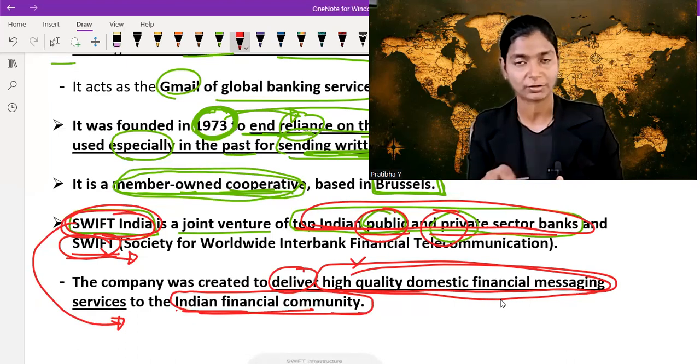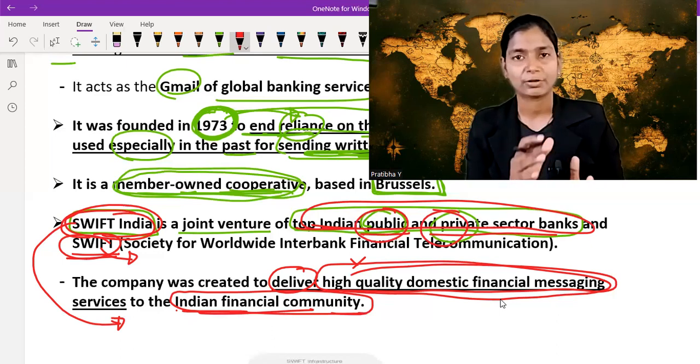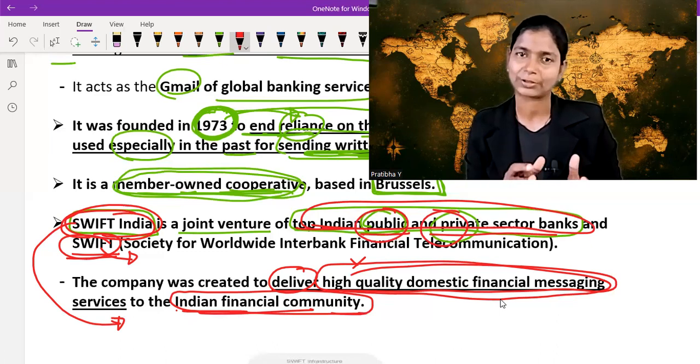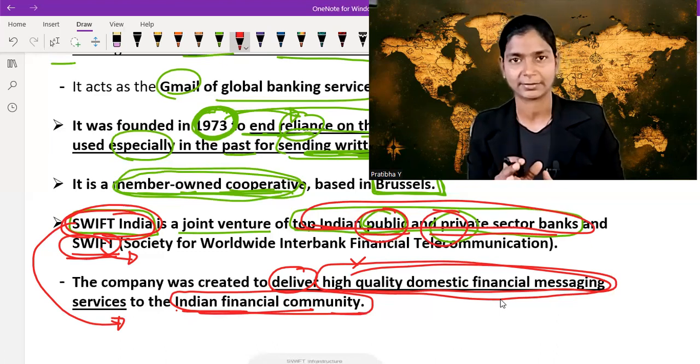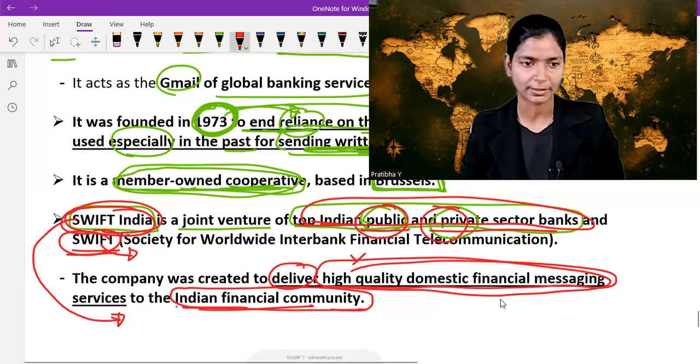SWIFT India is a collaboration of these two, and it is a messaging app which delivers secure messages from one institution to another institution. It replaced the telex system, which earlier existed for sending and receiving written messages, and SWIFT replaced it in 1973. Now let's move on to the next topic.